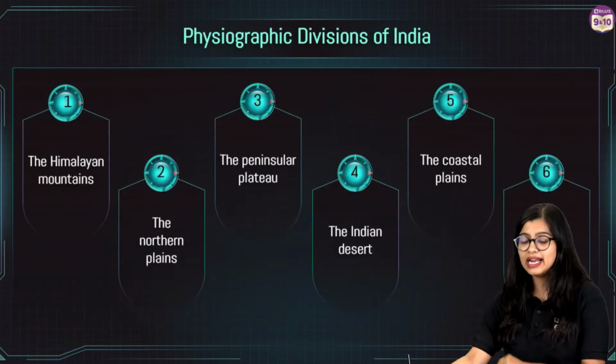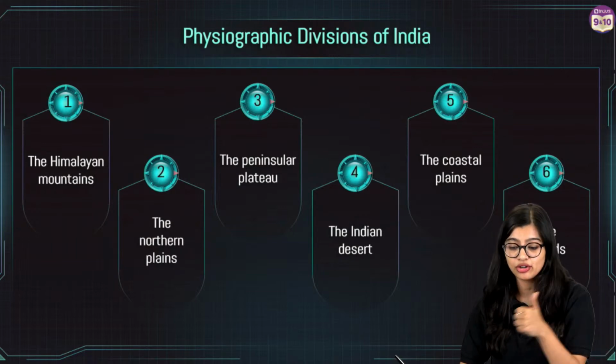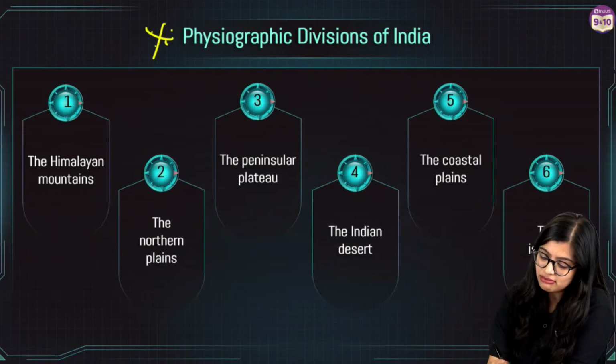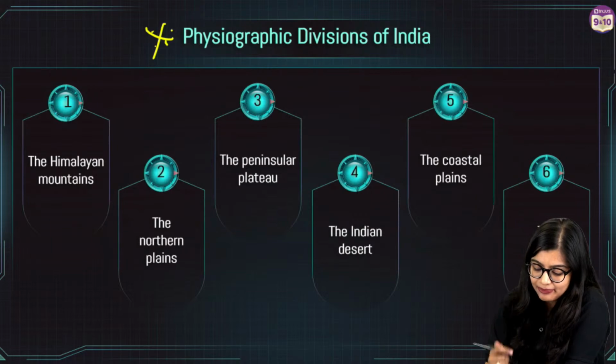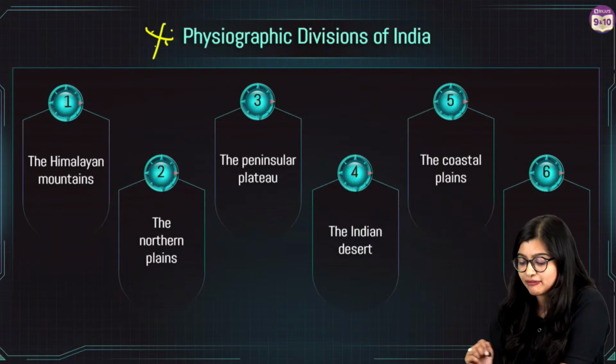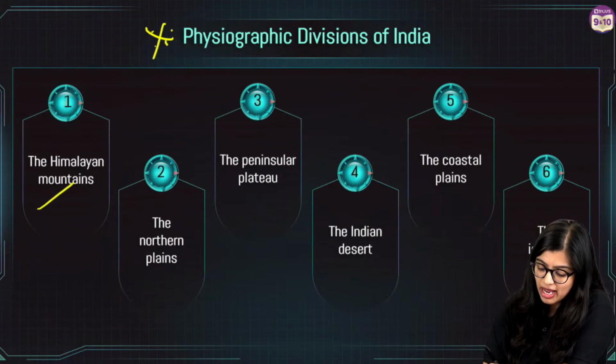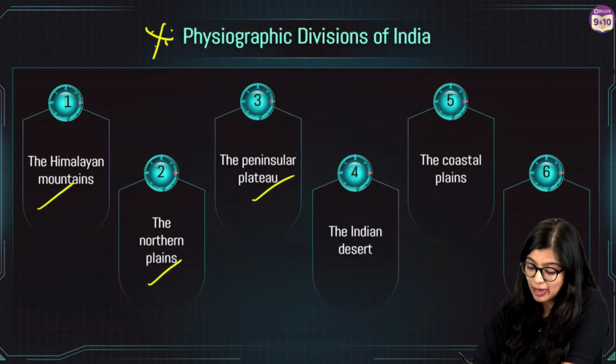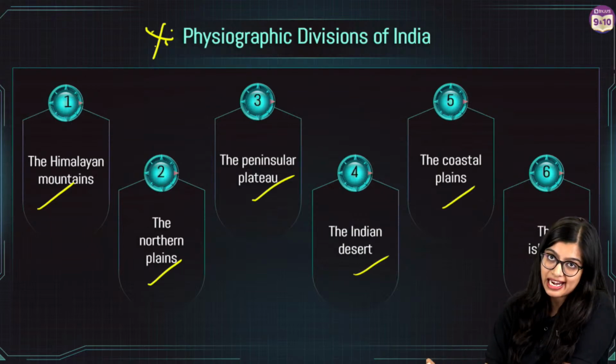So in India, we find 6, right? Important to remember. This is a direct question they can ask you in the exam. What are the different physiographic features we find in India? We find Himalayan mountains, northern plain, peninsular plateau, Indian desert, coastal plains, and the islands.